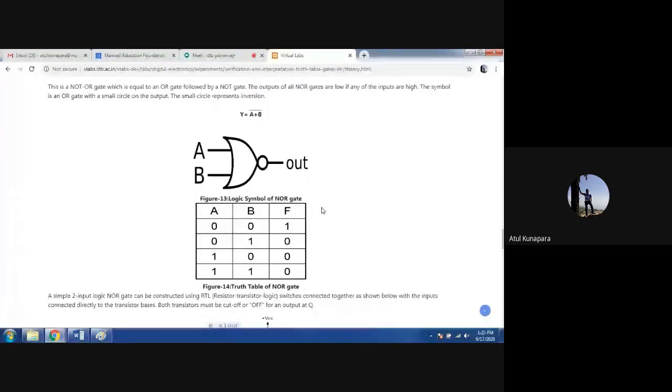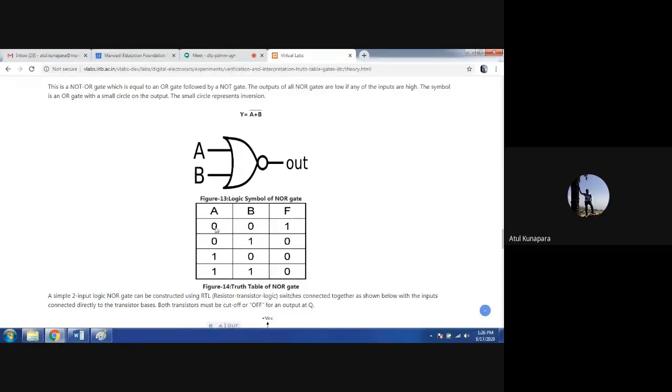So here A and B, again 2 inputs, so 4 combinations, and out of 4 combinations, your output will be 1 only when both the inputs are at 0. For all other cases, your output is going to be logic 0.